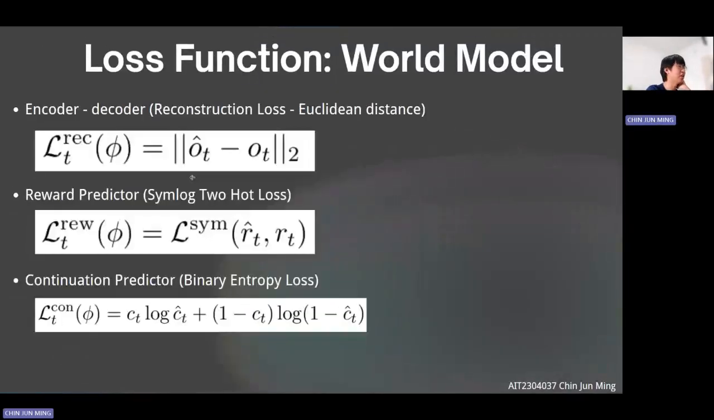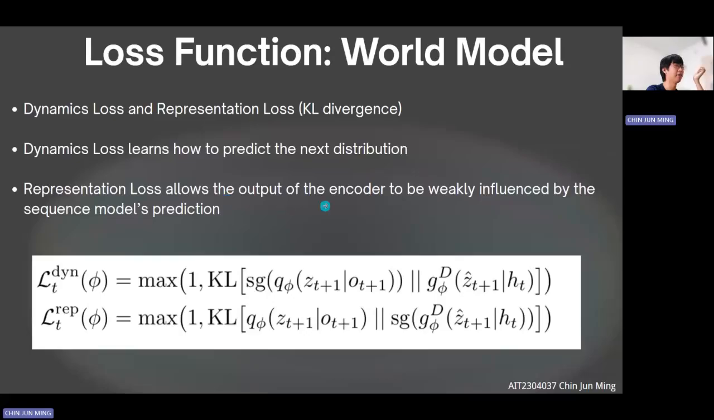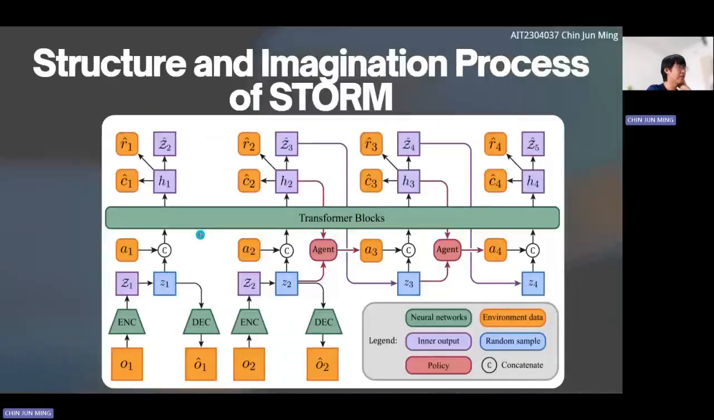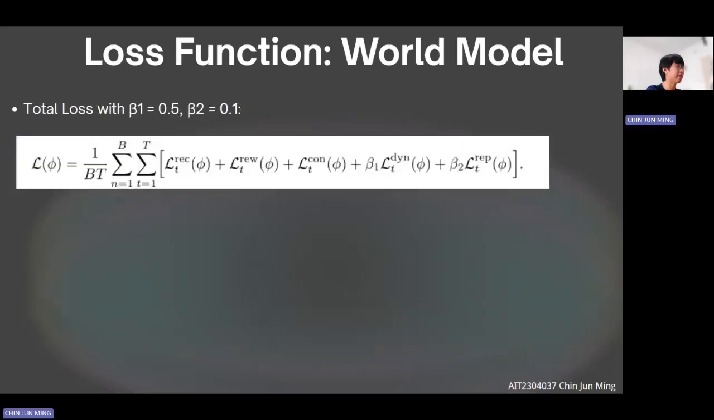And then the representation loss allows the output of the encoder to be slightly influenced by the inference model prediction. So for this, it needs not independence, it needs dependence. So it needs to be weakly dependent on here. So it is trained with this loss function. And then last is the total loss function. For the total loss function, we combine these five things. And for the dynamics and representation losses, we use fixed hyperparameters, 0.5 and then 0.9.